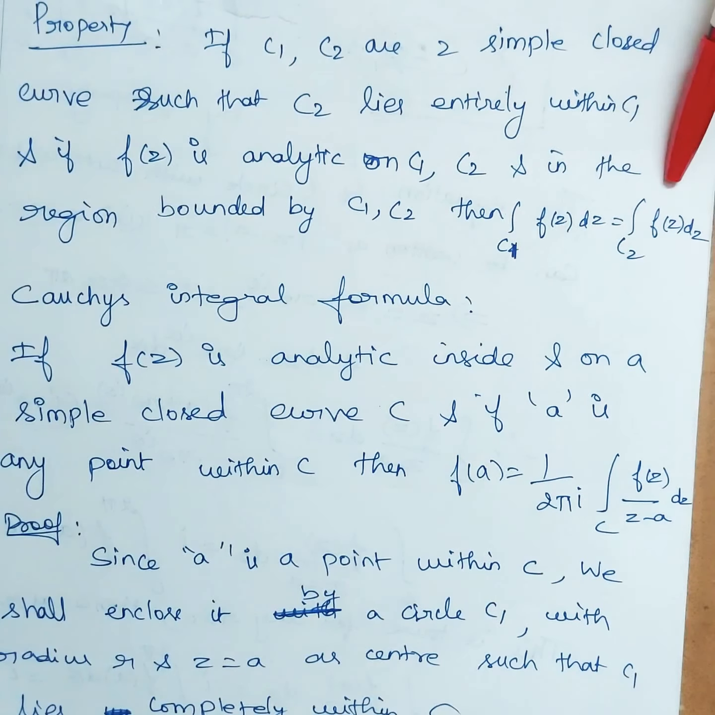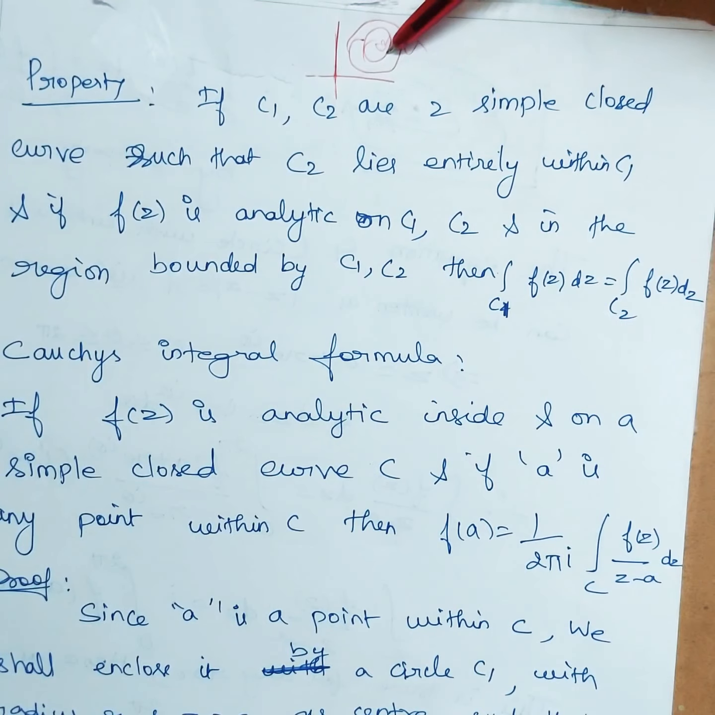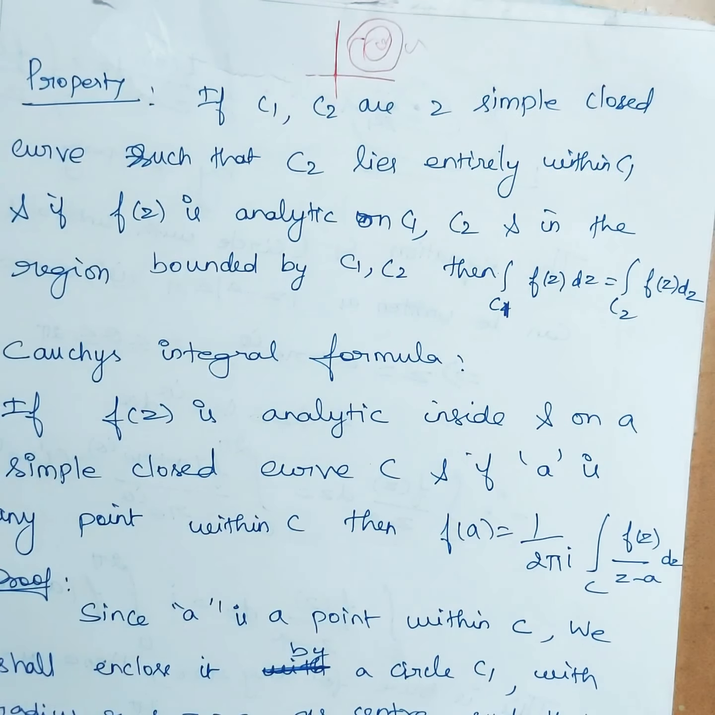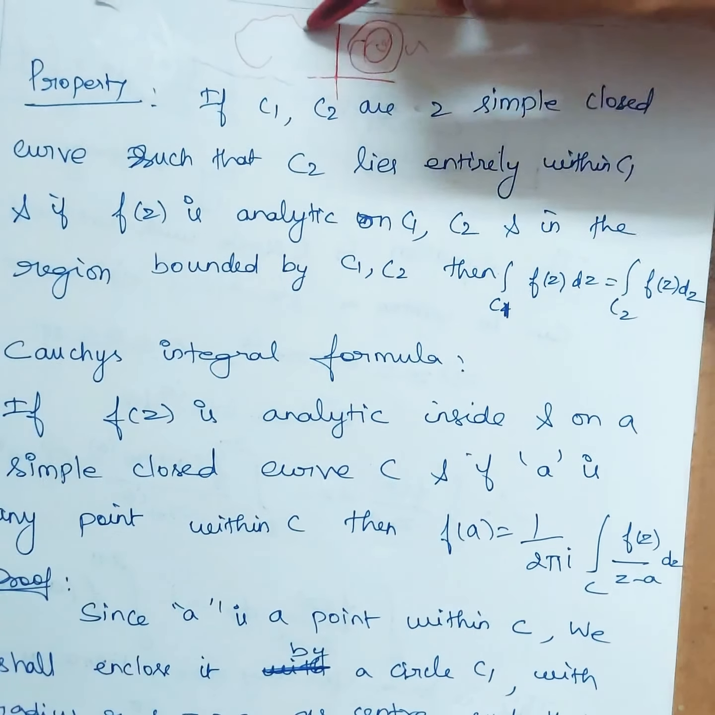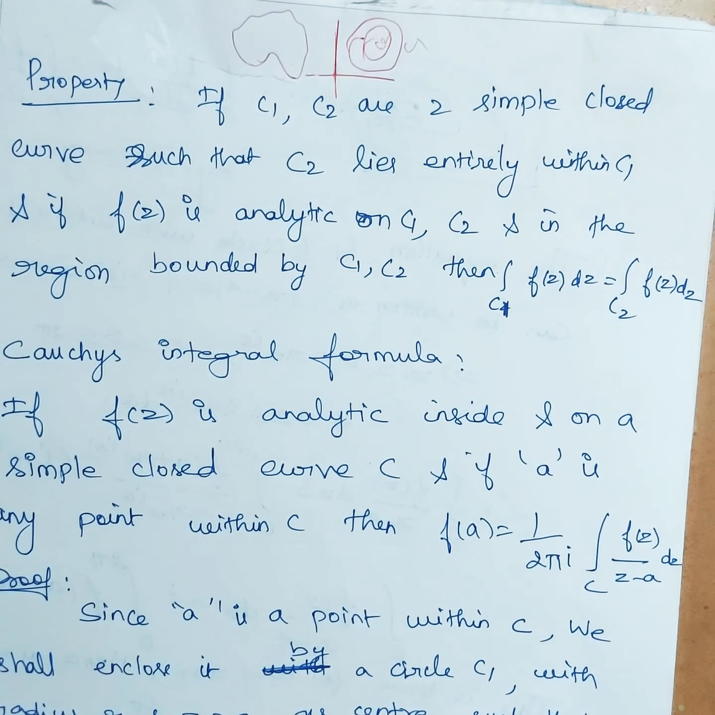A simple closed curve means that from where it starts, it ends at the same point. So that is a simple closed curve. It need not be a circle. Even this is also a simple closed curve. So C2 lies entirely within C1. If I integrate along the line C1, the answer will be the same as if I integrate along the line C2. So this property we'll be using to prove Cauchy's integral formula.